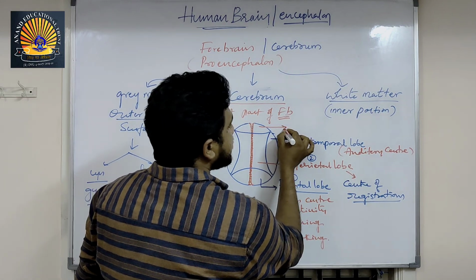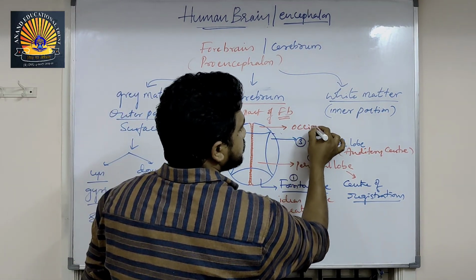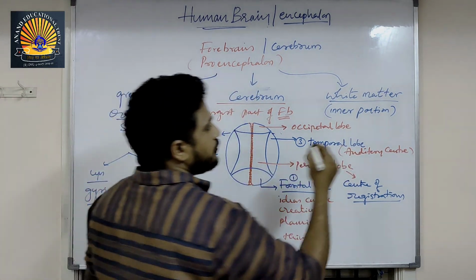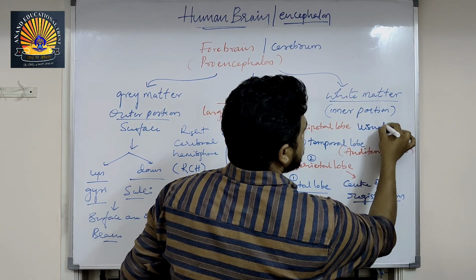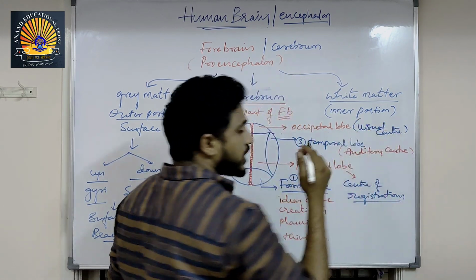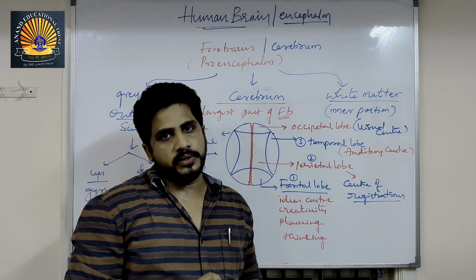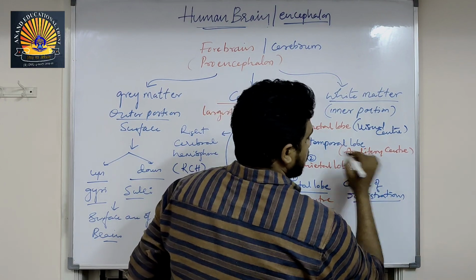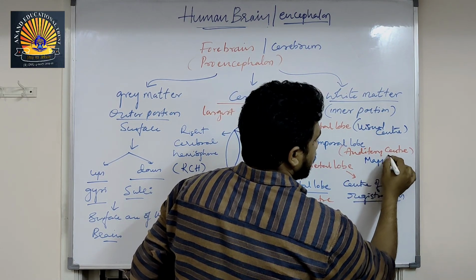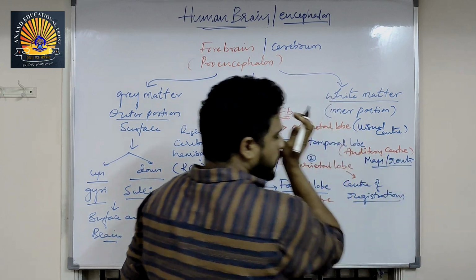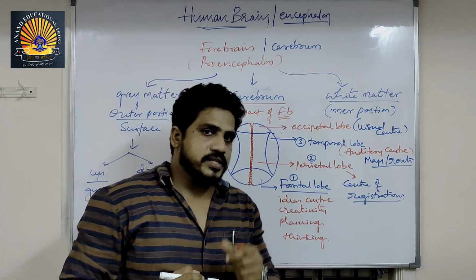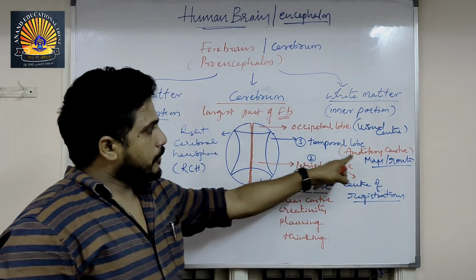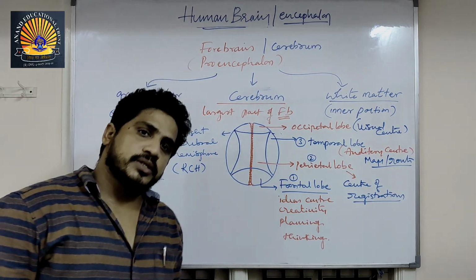And the last one, this is the right occipital lobe. The occipital lobe has visual centers. Whatever you capture, whatever you see, will be stored in the visual center. That's why it's also called the visual lobe. The temporal lobe handles auditory sounds and also maps and routes. Once you have gone through a place, next time if you see the same place, you will recognize all the things and activities you have done before. So the temporal lobe is also the auditory center and the center for maps and routes.